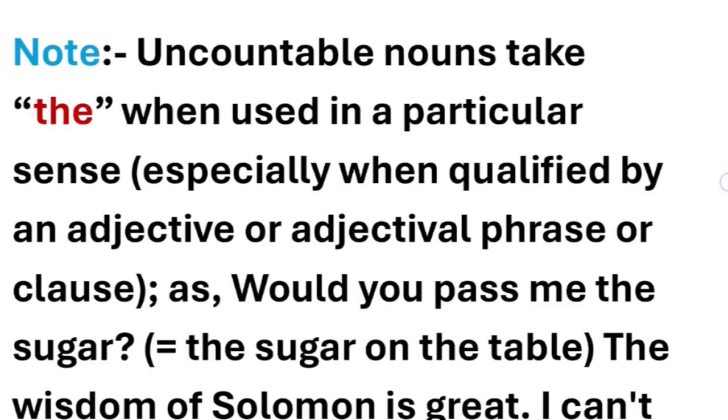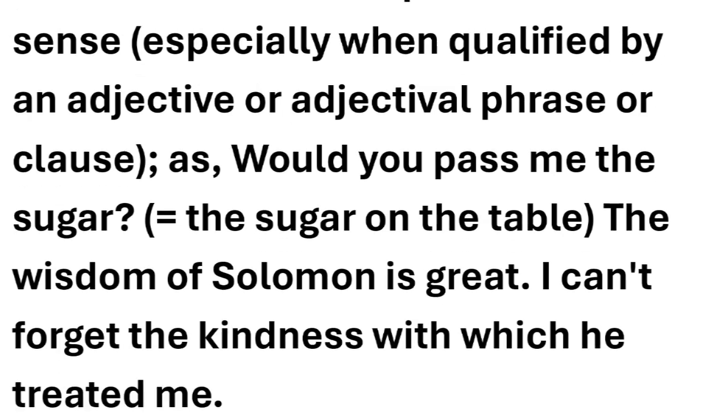Earlier we talked about an example where we did not use "the" before this because we were talking about the general sense, but here the sense has become special, so we have used "the" before this. For example, the sugar on the table, we are talking about that particular sugar which is on the table.